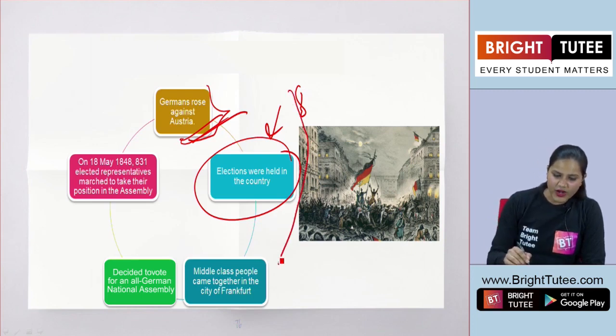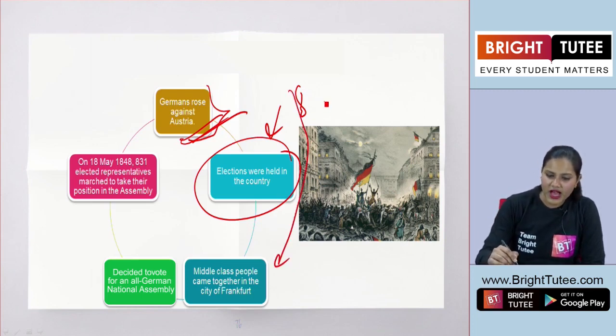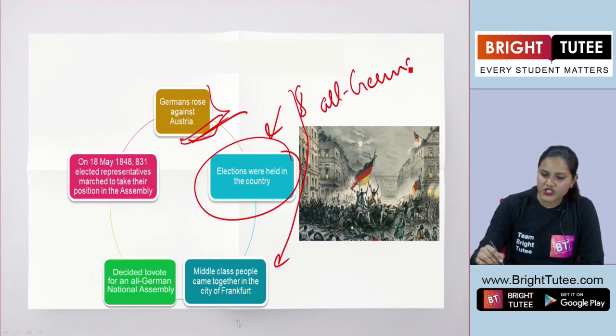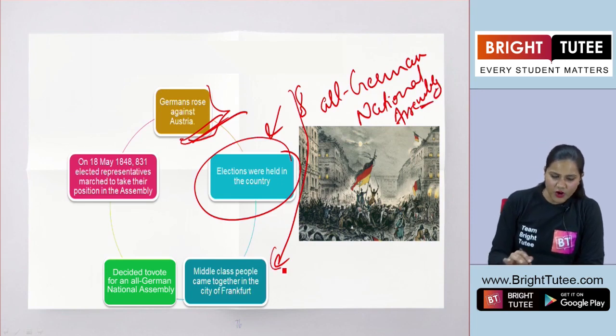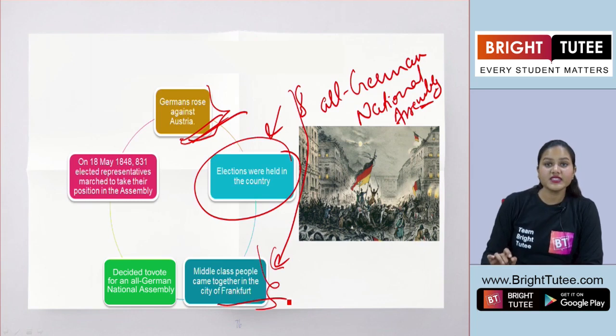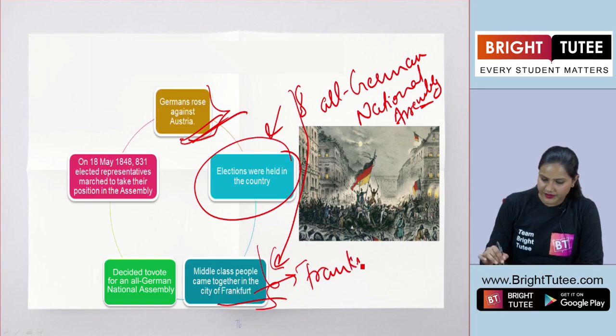They wanted to have an all-German National Assembly comprising of the middle class. Okay? So, the middle class people came together in the city of Frankfurt, and this was the Frankfurt Parliament or the Frankfurt Assembly.